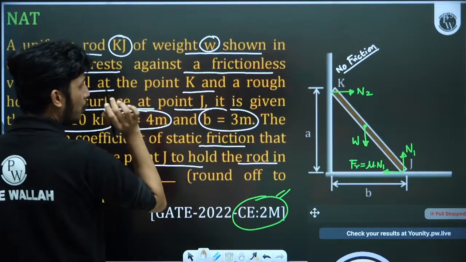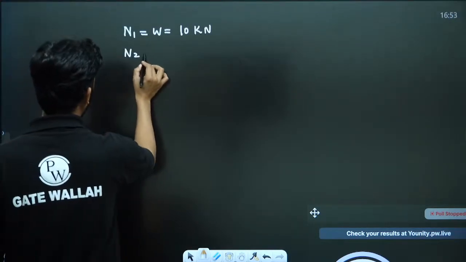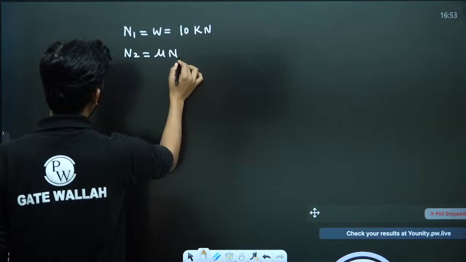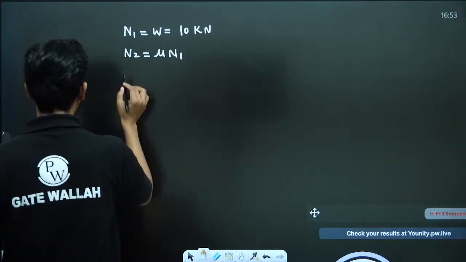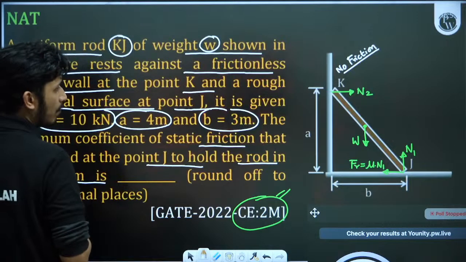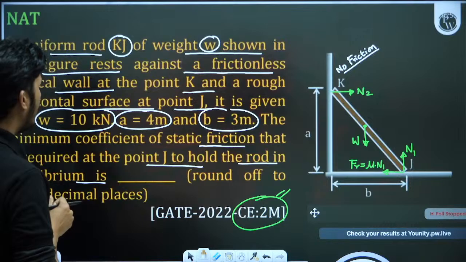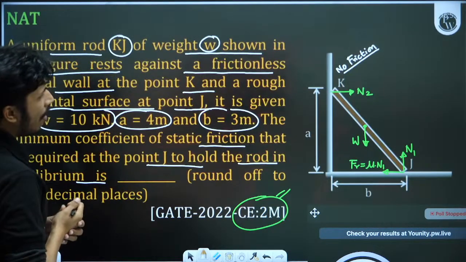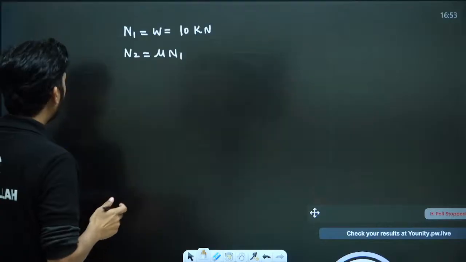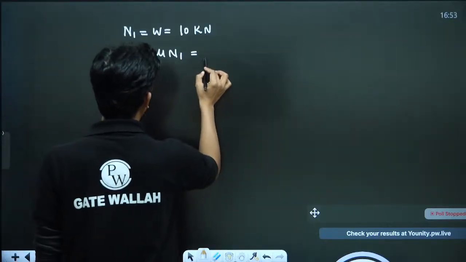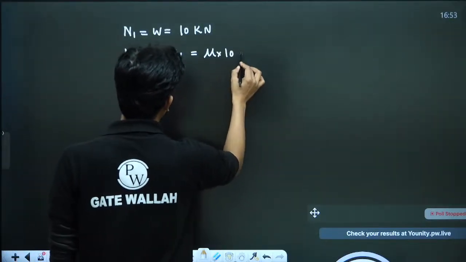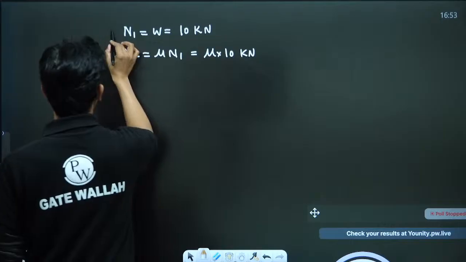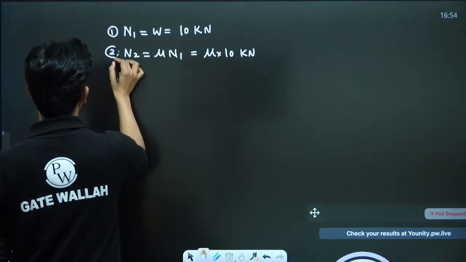N2 is equal to friction, so N2 is equal to mu times N1. So N2 will be equal to mu times 10 kilonewton. We have to apply one more equation because we are not getting anything from here.